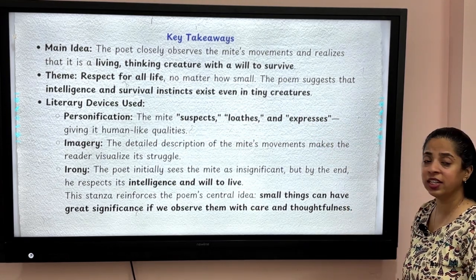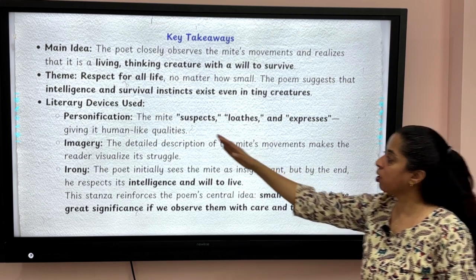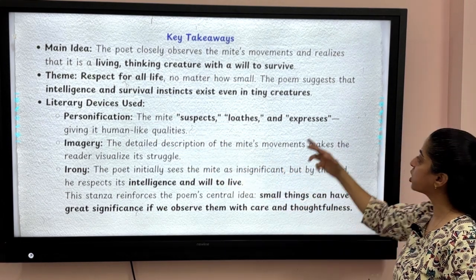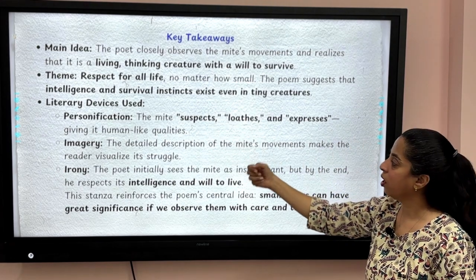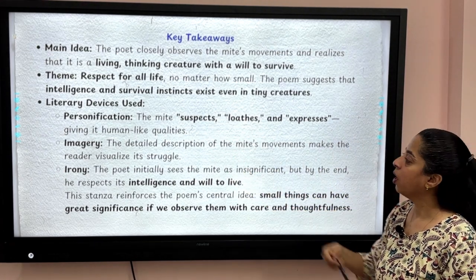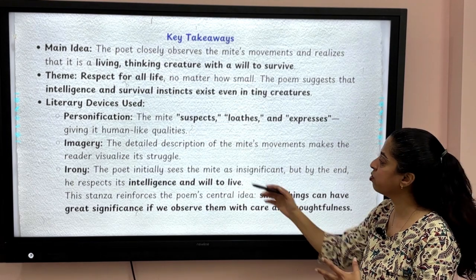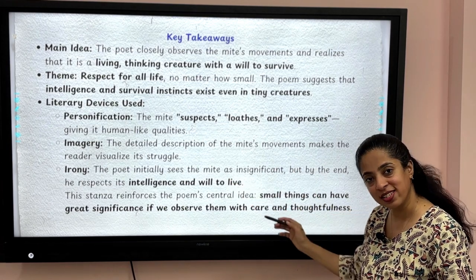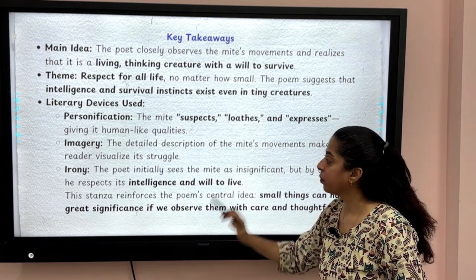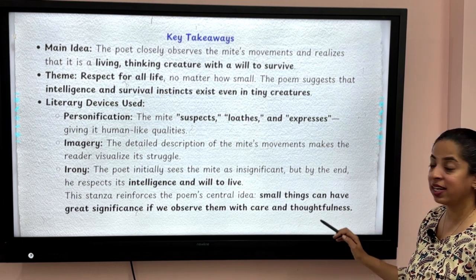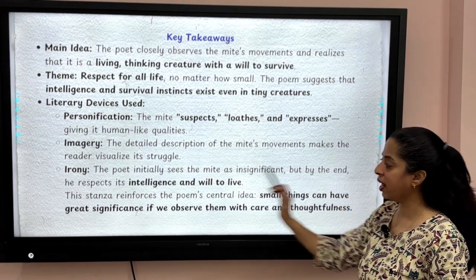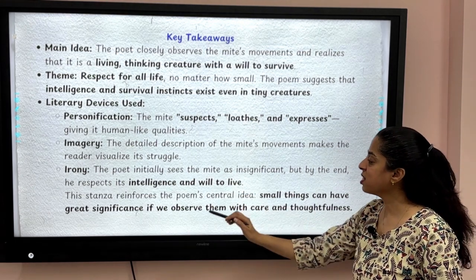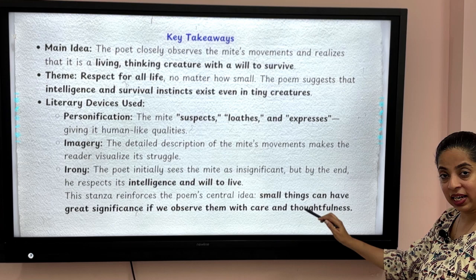Let's talk about the literary devices that are used here. Personification. The mite suspects, loathes and expresses. These are the 3 words used, giving it a human-like quality. Imagery. Okay, what's the imagery used? The detailed description of the mite's movements makes the reader visualize its struggle. Irony. The poet initially sees the mite as insignificant, but by the end he respects its intelligence and will to live. So this stanza reinforces the poem's central idea.